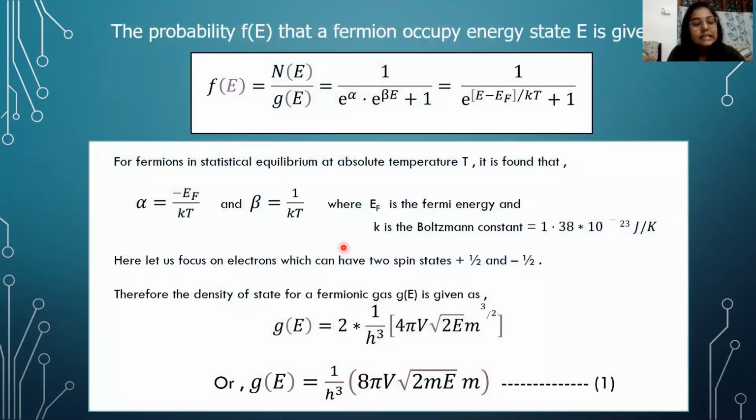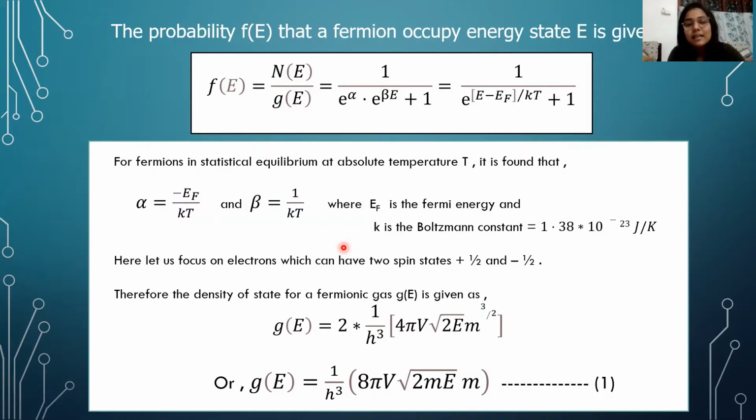Then, the probability that a fermion can occupy a particular energy state E is given as f(E), which is defined as n(E) by g(E), where n(E) is the total number of electrons in the energy level E, and g(E) is the density of states in that particular energy state. So the f(E) function is given as 1 over e to the power alpha into e to the power beta E plus 1.